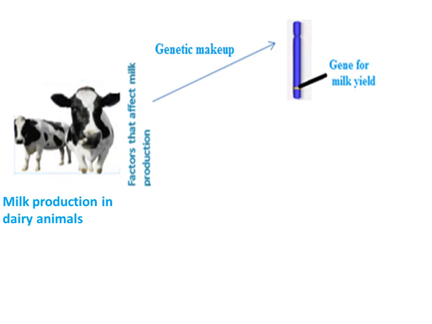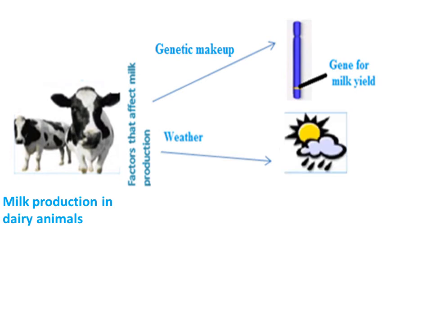However, there are other factors apart from their genetic makeup that influence their levels of production. These factors include the weather, that sometimes, because of weather, an animal that has a gene for high milk production will end up producing very little, and sometimes when the weather is suitable, they produce high levels of milk.